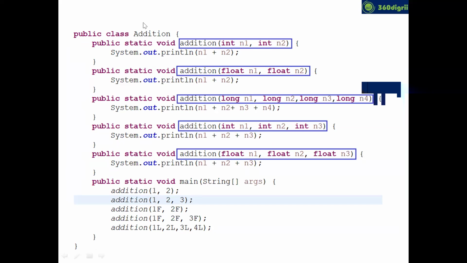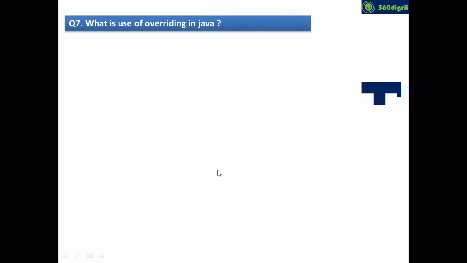Guys, I didn't give a definition. I just gave one use case to understand when to use overloading. Overloading simply increases the method readability. Okay, good, I got acknowledgements. Now, next question immediately: what is the use of overriding?